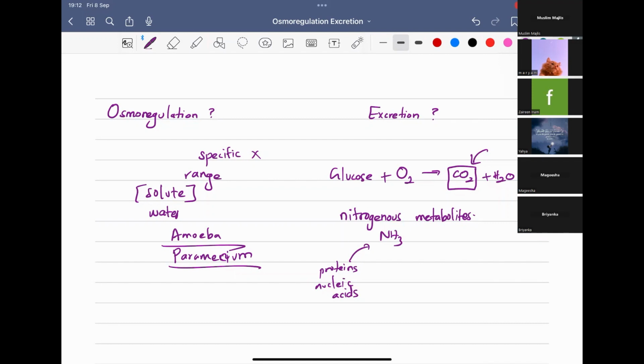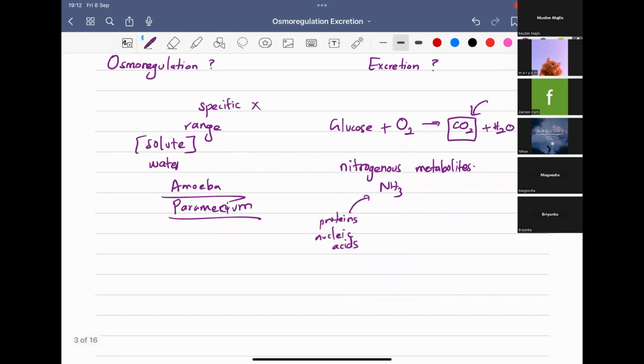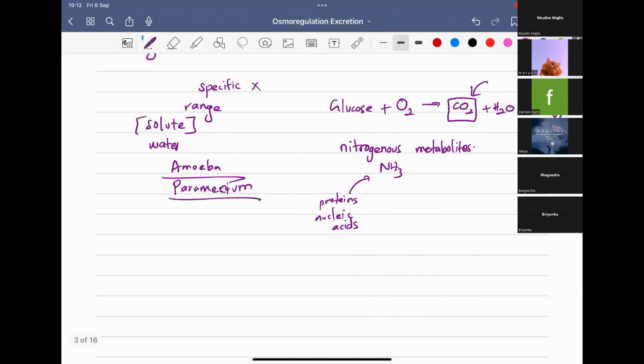What is the famous one we all know? We often call feces a waste product, but it is not a metabolic waste. Rather, it is just the undigested food that we are removing from our body.